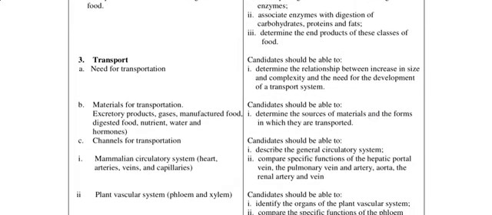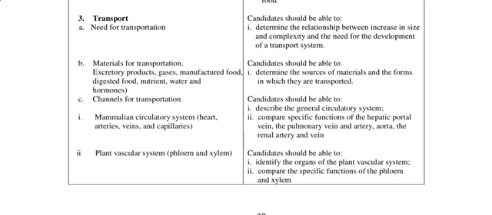Alright, so under this section, you should be able to determine the relationship between increase in size and complexity and the need for the development of a transport system. Okay, we know that simple living organisms like the amoeba simply do diffusion, simply do osmosis, and then they are good to go. But human beings are even at the highest level. Let's bring it down to some other organisms that have a large volume to surface ratio. They actually need a system to transport, where we have mass flow, whereby we have a liquid carrying them from one place to another. Alright, so that is what you read in your textbook.